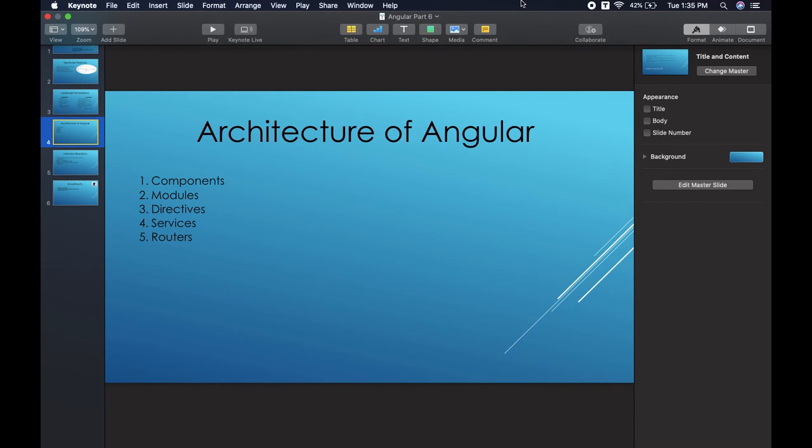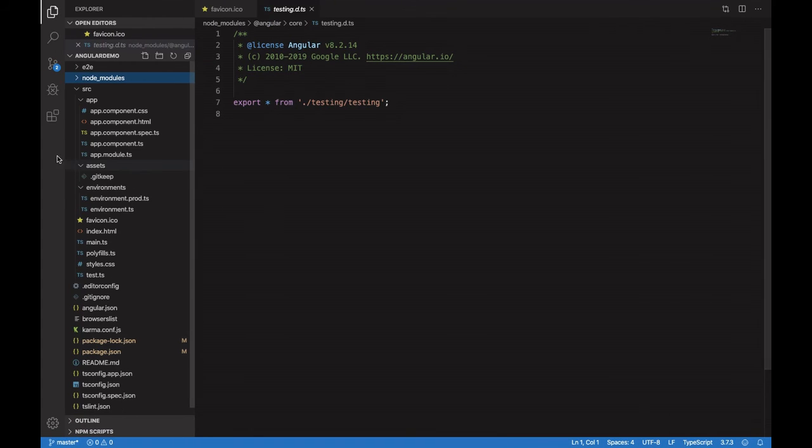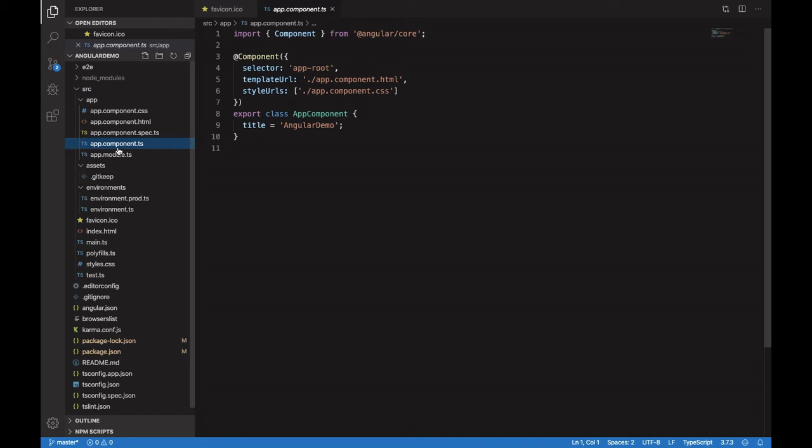If you see in our Visual Studio Code, the Angular app that we created in our previous videos, this was the root component which came by default, which is app.component.ts. This is the root component of our application, and all other components will fall under this root component.